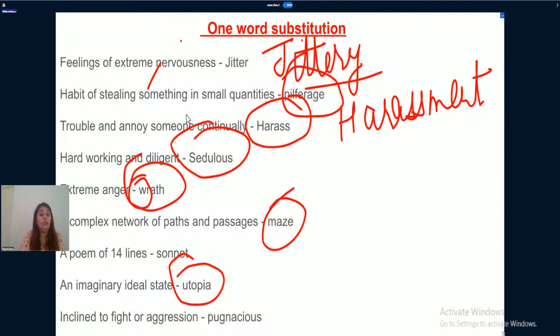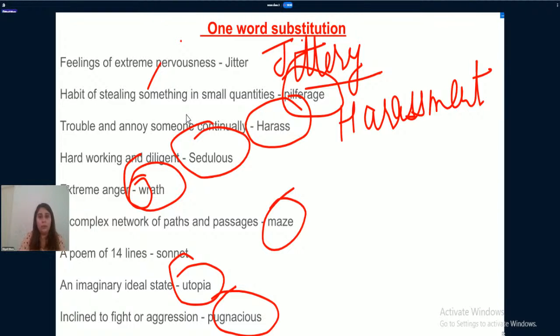Inclined to fight or aggression. Somebody who likes to fight, somebody who is ready to fight anytime is known as pugnacious. A pugnacious old woman, which means that old woman is always ready to fight or ready to show aggression.